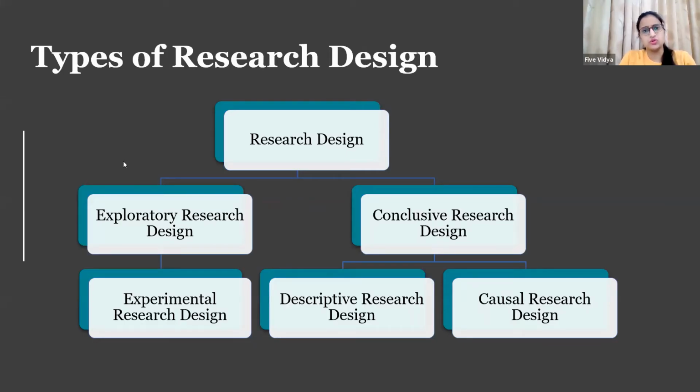You need to review at least, I think, 50 to 100 references, and then you would be able to finalize the variables part.